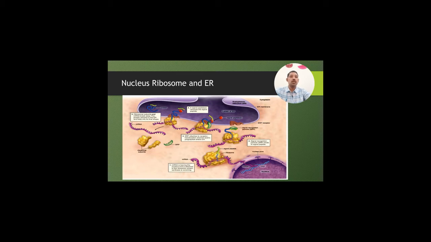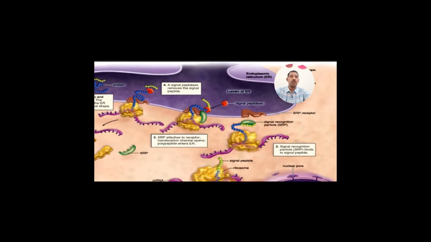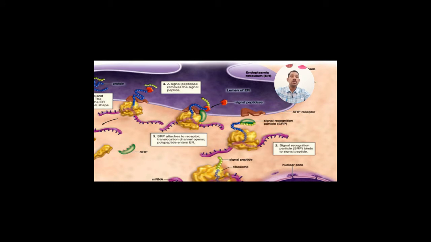See, this is the microscopic structure of the nucleus, ribosome and endoplasmic reticulum. With the nucleus there are endoplasmic reticulums, and on the endoplasmic reticulum there are ribosomes. Therefore, these are the rough endoplasmic reticulum.